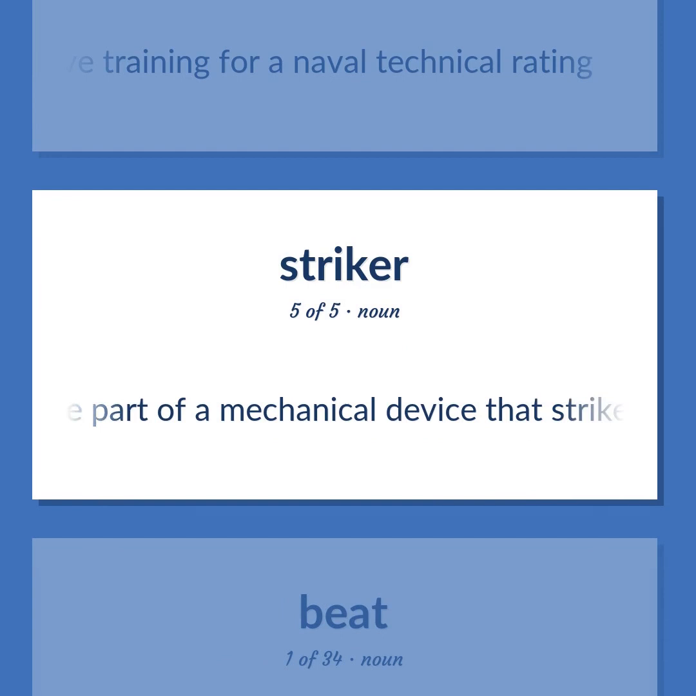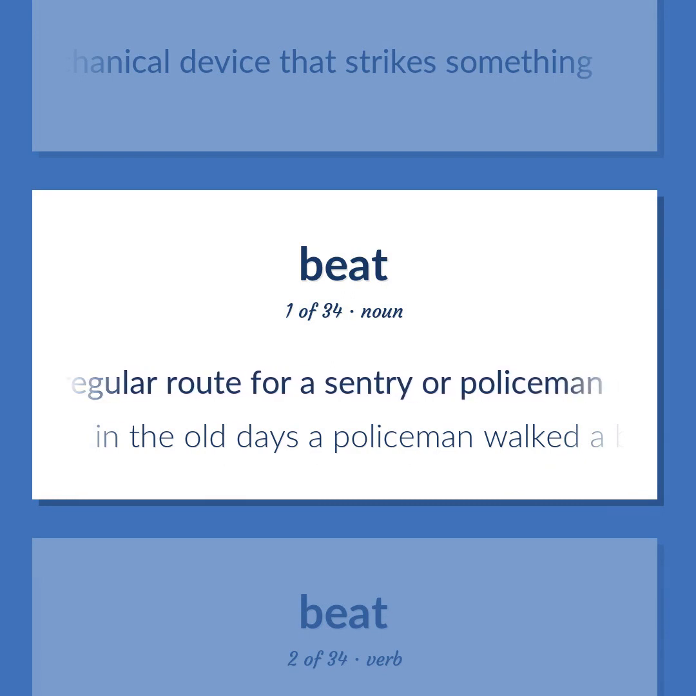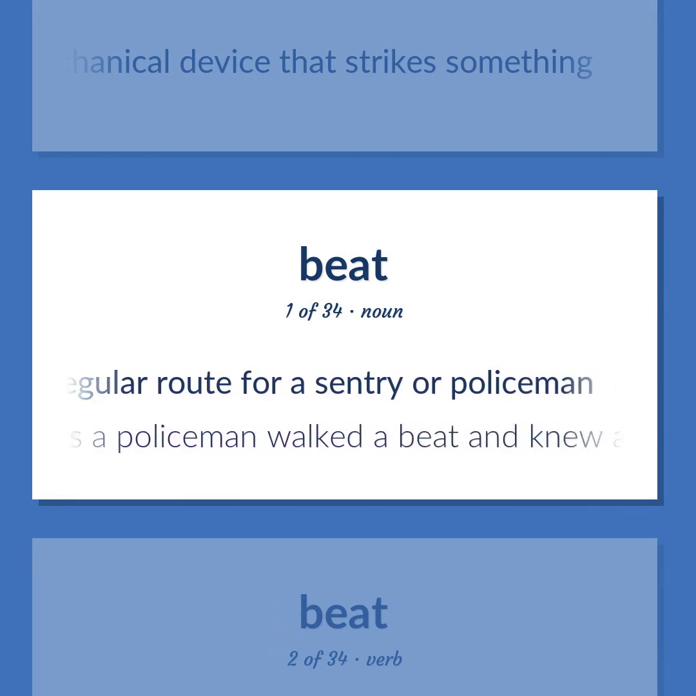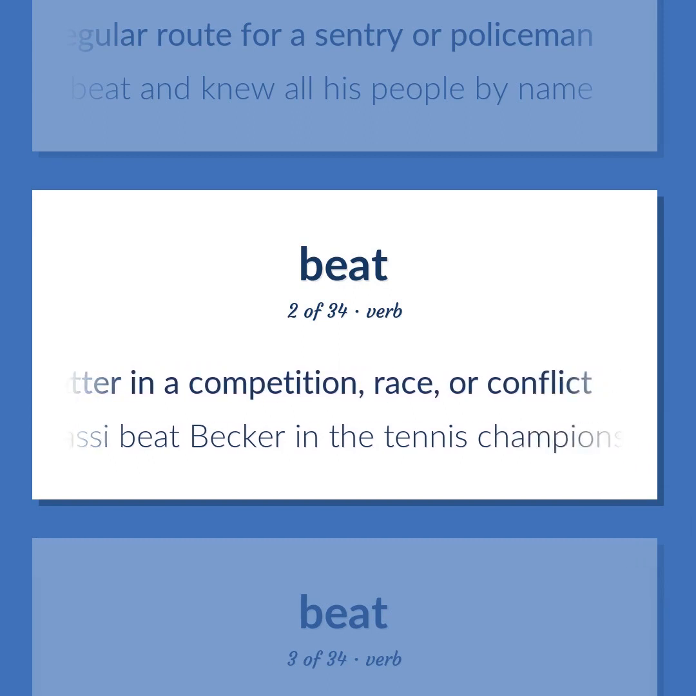The part of a mechanical device that strikes something. A regular route for a sentry or policeman. In the old days, a policeman walked a beat and knew all his people by name. Come out better in a competition, race, or conflict. Agassi beat Becker in the tennis championship.